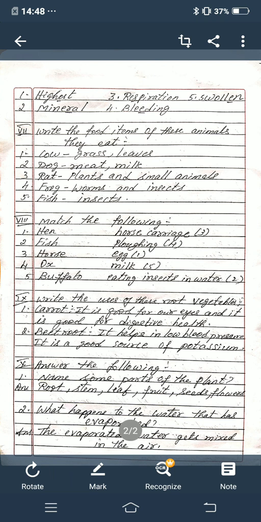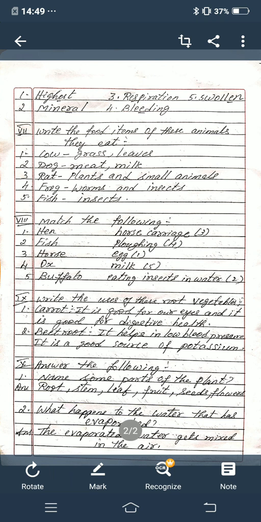Once again I am going to repeat. Cow, grass, leaves. Second one, dog, meat, milk. Third one, rat, plants and small animals. Fourth one, frog, worms and insects. Fish, insects. Now next main, match the following.